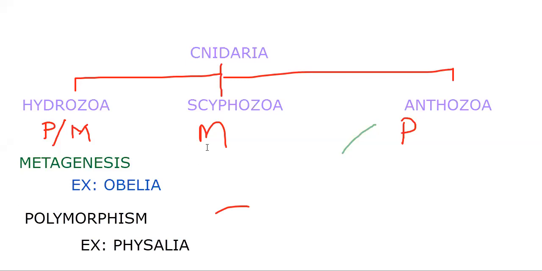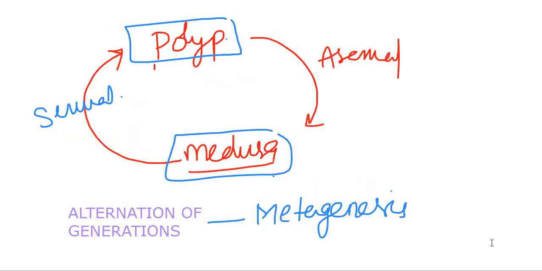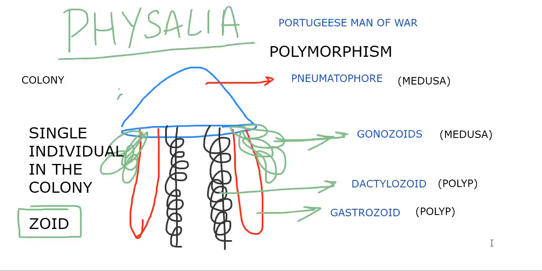Okay, then next, let's go with some more features. The very interesting feature which we are going to learn now: we learned polymorphism, we learned metagenesis, and the next, a very special feature, is coral formation.